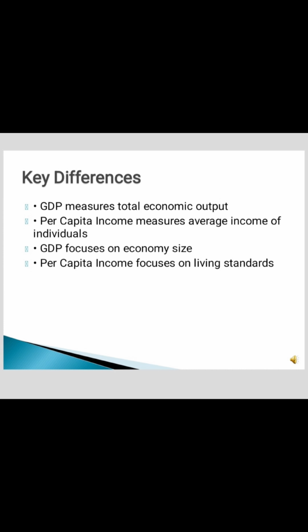Now, let's clearly understand the difference. GDP measures total economic production. Per capita income measures average income of individuals. GDP focuses on economic size. Per capita income focuses on living standards. GDP tells us how big the economy is. Per capita income tells us how wealthy the average citizen is. So, both indicators measure different dimensions of economic development.